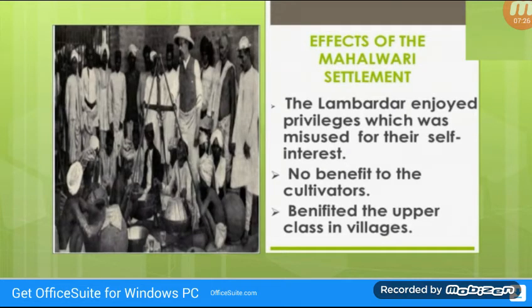Effects of the Mahalwari settlement. The Lambardar means, as I already said, in-charge. So he enjoyed privileges which were misused for their self-interest. This system brought no benefit to the cultivators. It was a modified version of the zamindari system and benefited the upper class in villages.